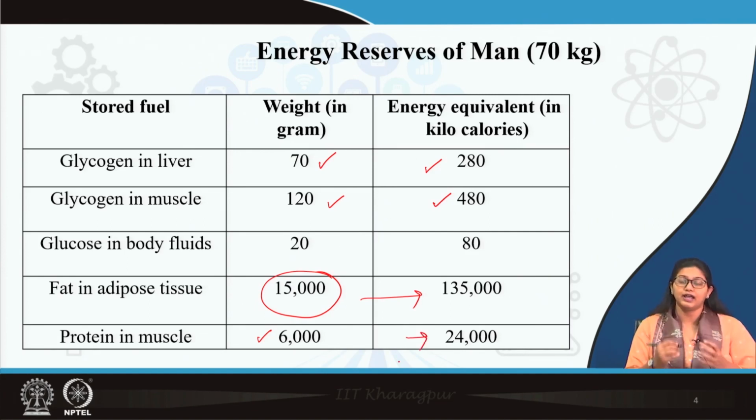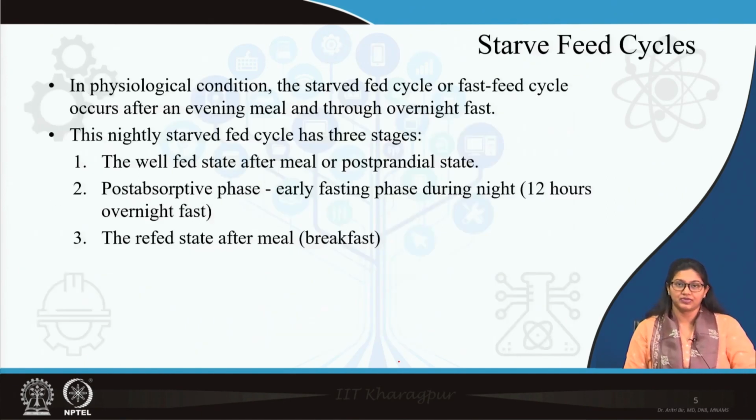So, in the energy reserve in a 70 kg man, the major storage is fat followed by protein followed by glycogen in terms of amount, but during utilization glycogen is the first one which is getting utilized when there is glucose deprivation.